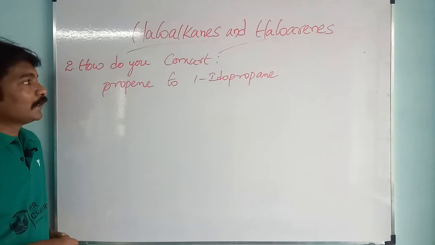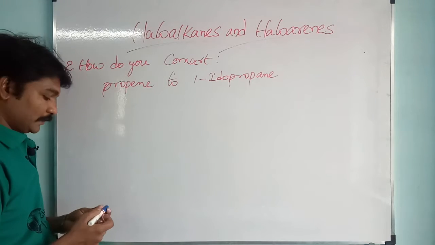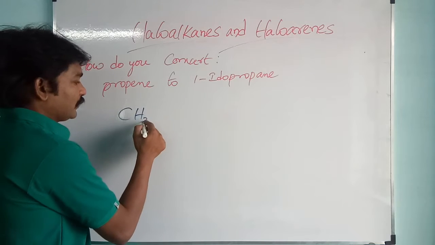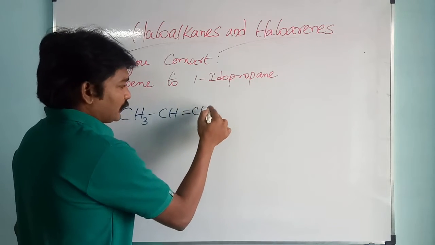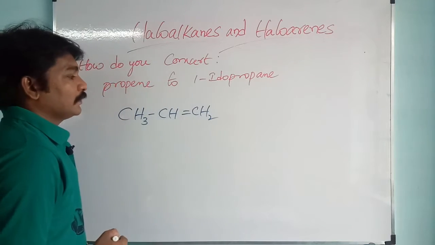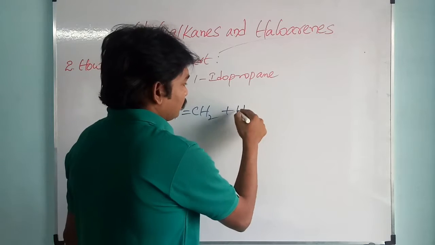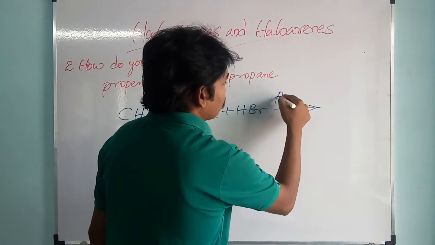Check the second one. They are asking how do you convert propene to 1-iodopropane. First we will write the structure of propene: CH3 CH double bond CH2. First it is treated with HBr, hydrogen bromide, in the presence of peroxides.